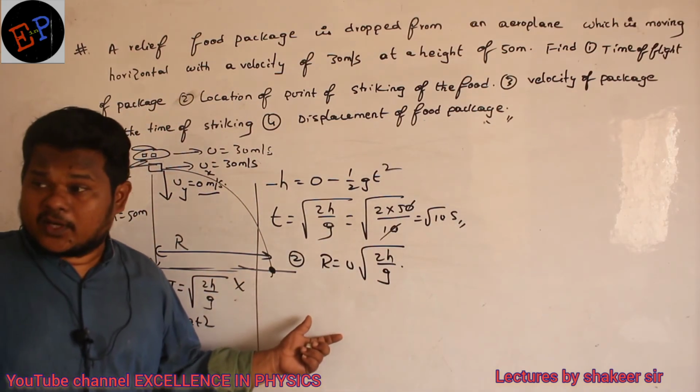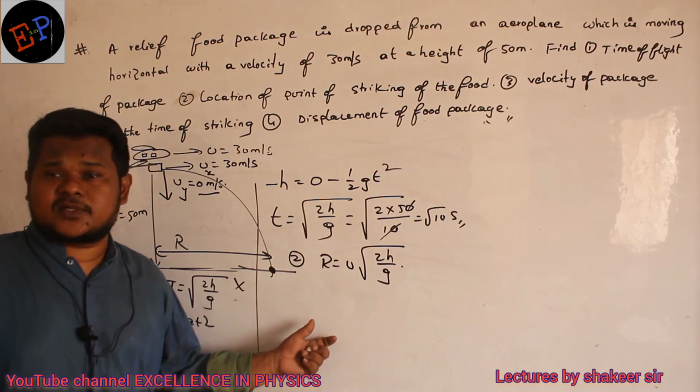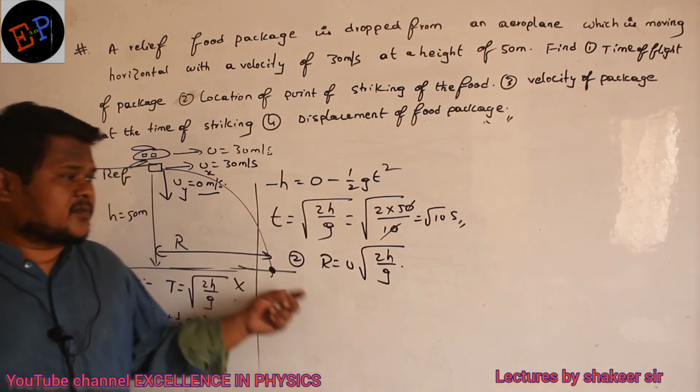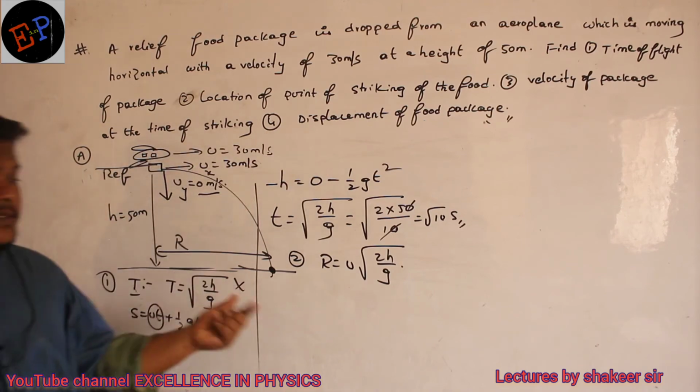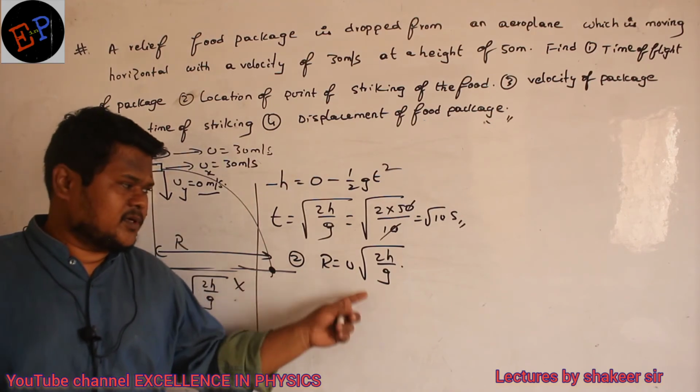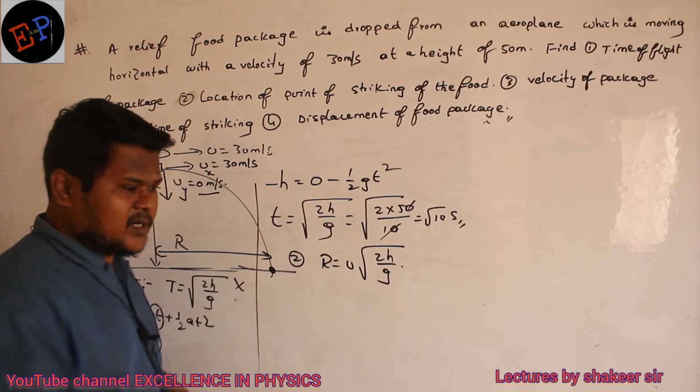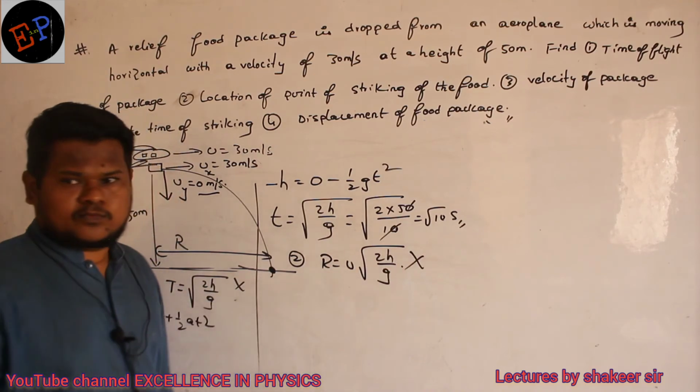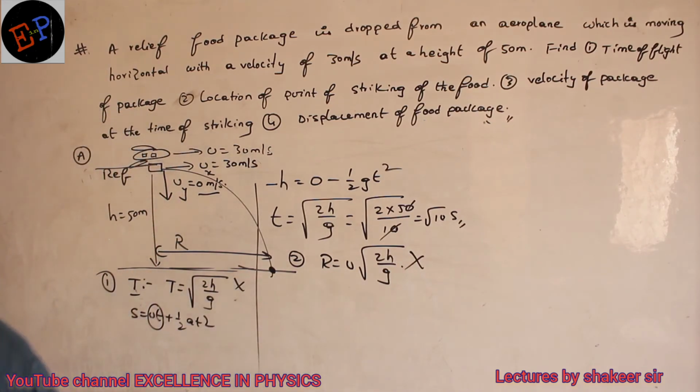When a body is thrown from the ground, what is the equation of range? U square sin 2 theta divided by g. But when a body is thrown from the top of a tower, this is the equation of range: R equals u into root of 2h by g. So if you forget this one, what do I have to do?